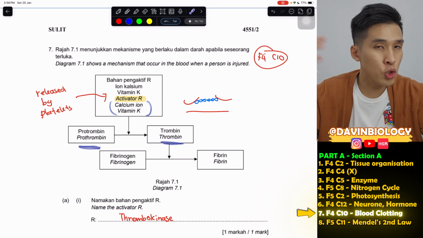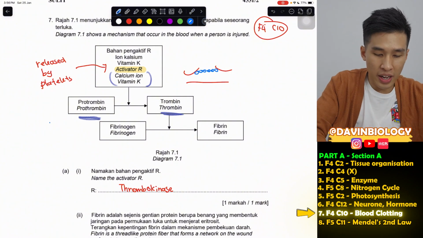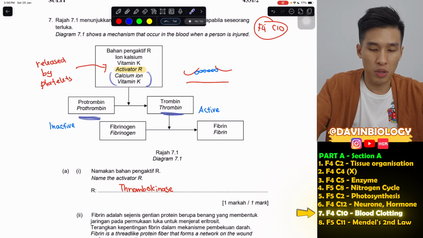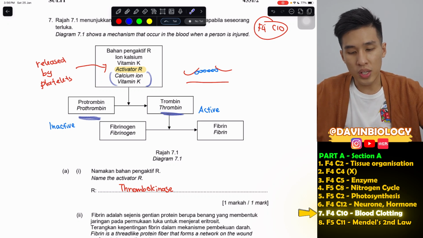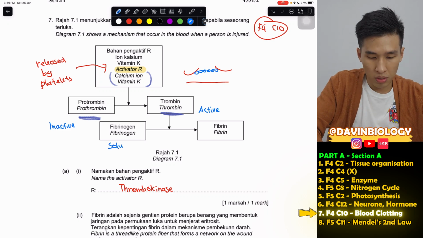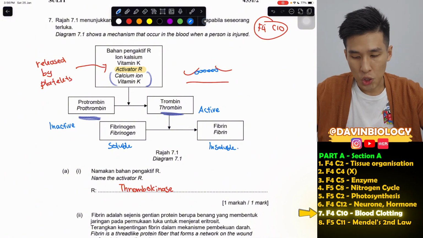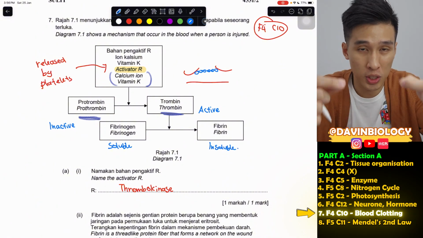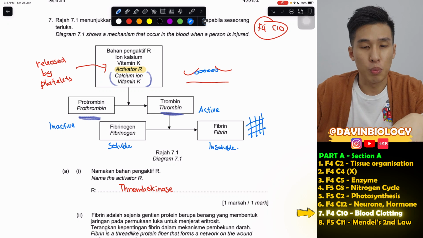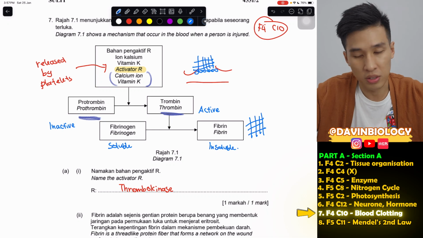So it will convert prothrombin to thrombin. Prothrombin is an inactive plasma protein that becomes active, because you want to clot blood, so now you have to be active. You move from pro, become no more pro already. When this thing is active already, it will convert another thing called fibrinogen to fibrin, which is a soluble plasma protein, to an insoluble plasma protein. This insoluble thing does not dissolve in water, does not dissolve in blood. We call it a thread-like protein structure. It's like a string, which will form like a net over your wound to seal the wound. So this is what will be formed at the end of the blood clotting process.